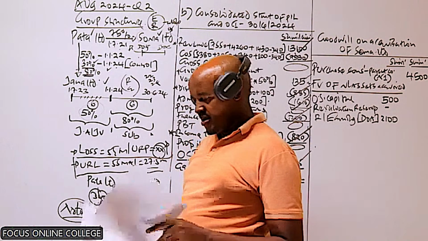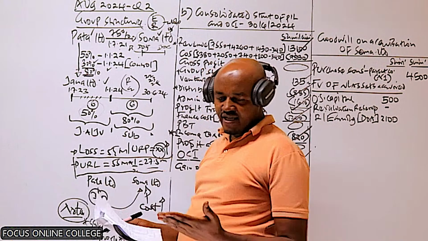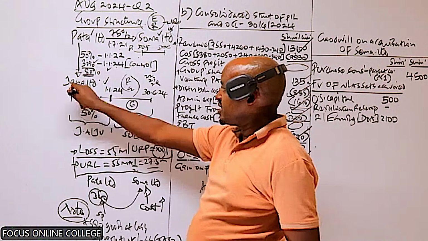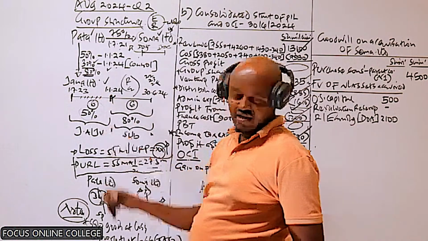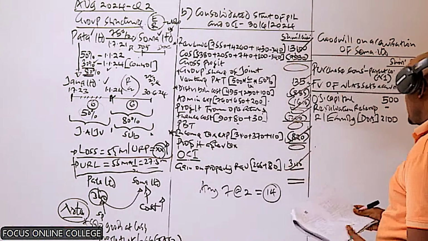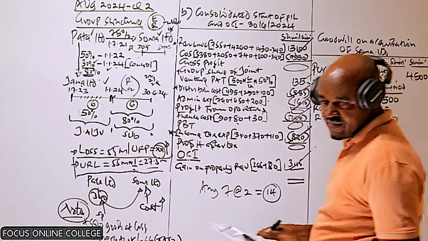The reason we were given that breakdown, the retained earnings at the start and the profit for the year, was for us to be able to compute the retained earnings of Jana on this date. But for Soma, we are given its retained earnings on the date it was acquired. So, do we have anything else to be considered here?